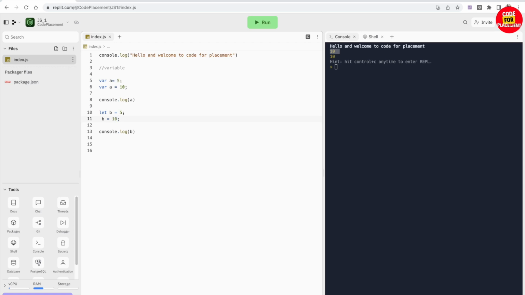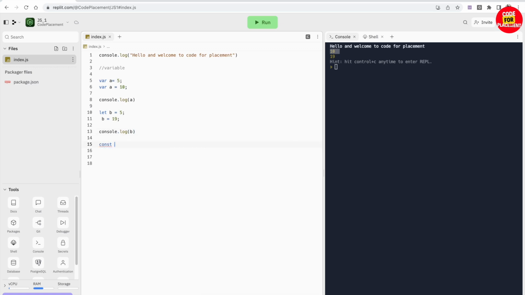Let me make this as 19. If I'm doing this, you can see it is 10 and this is 19. So basically I am able to redeclare with var. Here with let I am not able to redeclare, I can only reinitialize. With var, redeclaration is also available, and reinitialization is also there.